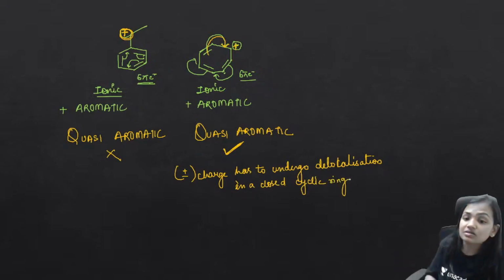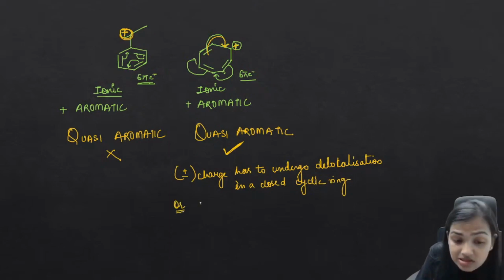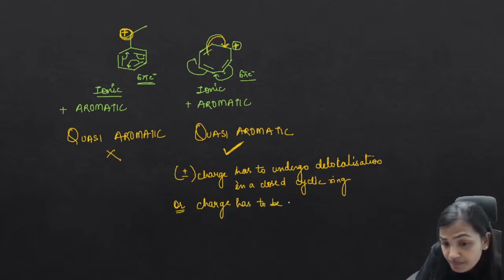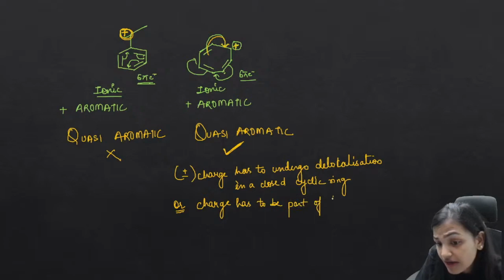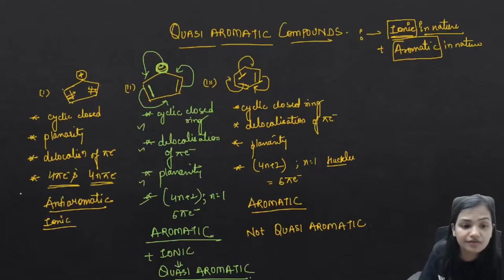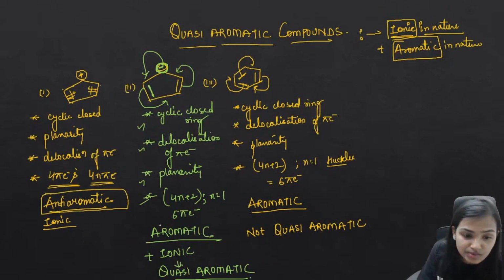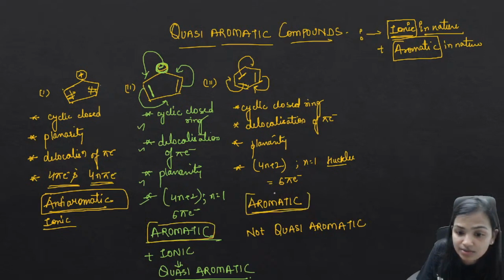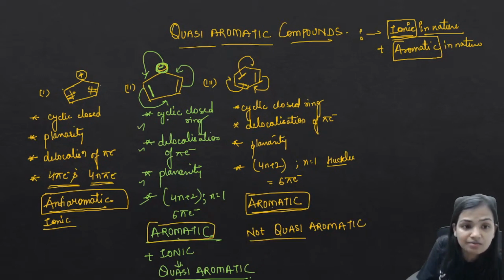A charge has to undergo delocalization in a closed cyclic ring. In other words, a charge has to be a part of aromaticity. Only then is it said to be quasi aromatic. Now, in these three questions, this one is anti aromatic, so no question of quasi aromatic. This was aromatic, this was aromatic, and this was aromatic, but here there was no charge, so not quasi. And here it was aromatic plus ionic, and this charge is a part of that delocalization.